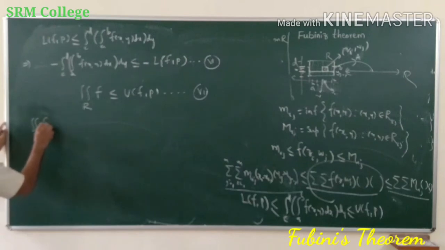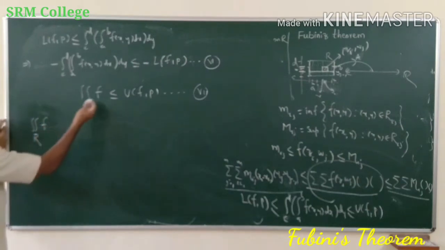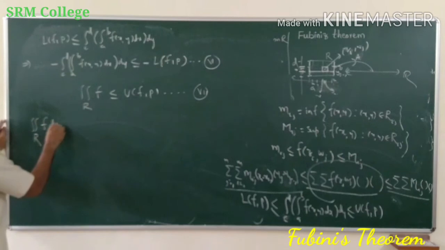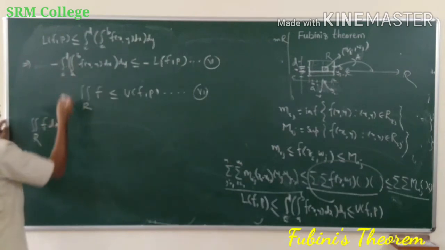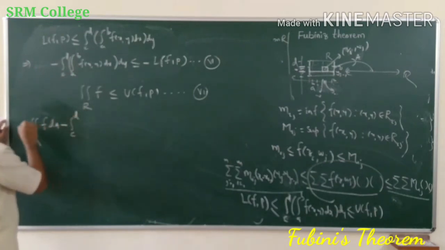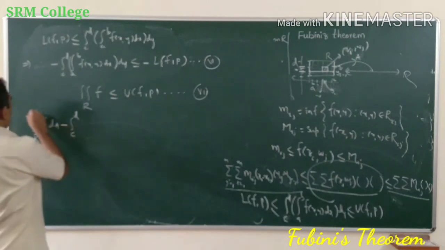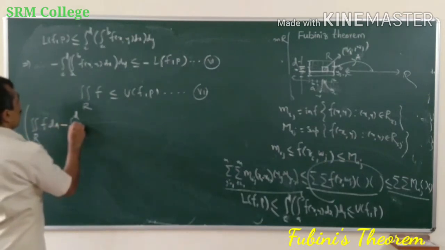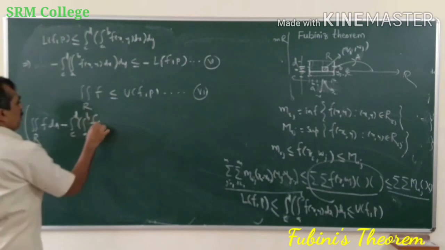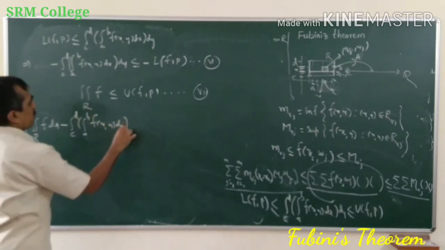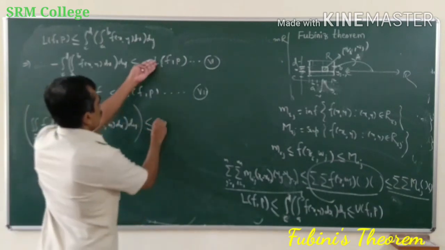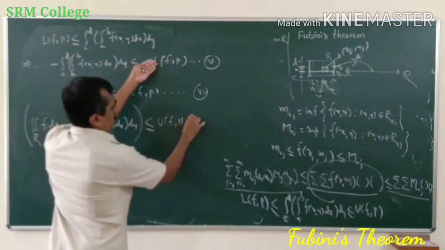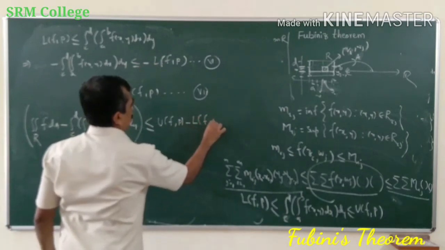The double integral over R of f dx dy, or f dA, or you may write dx dy also, minus, because this plus this, so a minus sign will come here, the integral c to d, integral a to b of f(x,y) dx dy, is less than or equal to this plus this, so U(f,P) minus L(f,P).